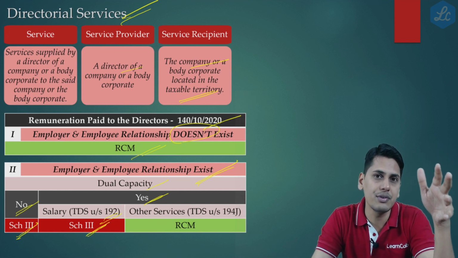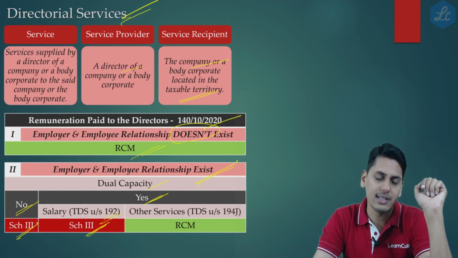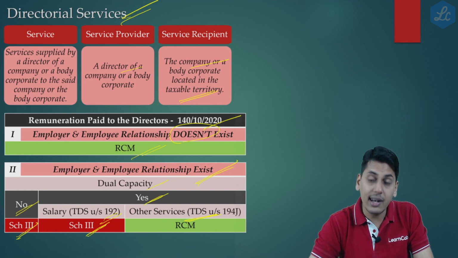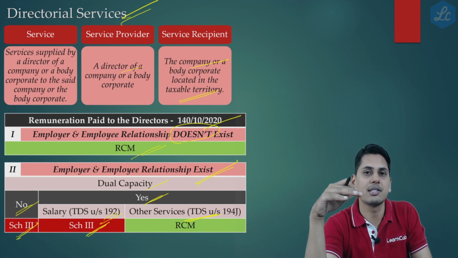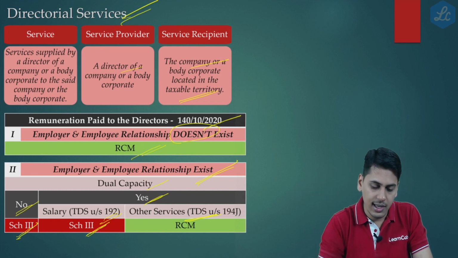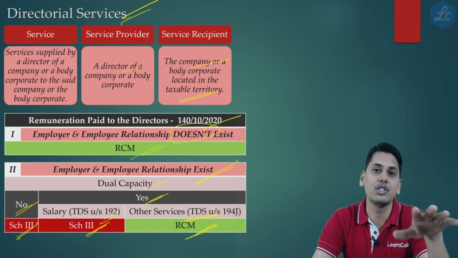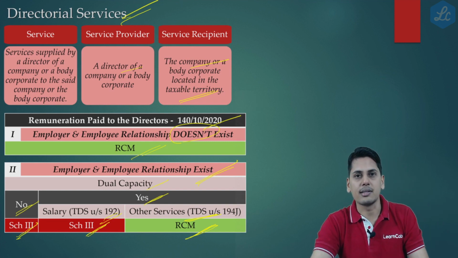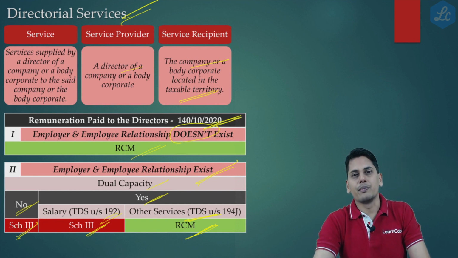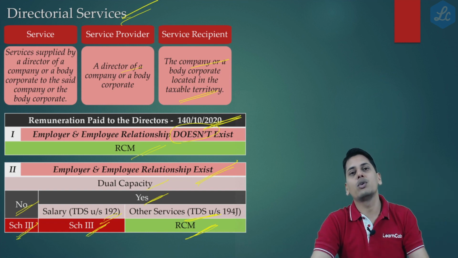For other services which he is rendering not in the capacity of employee of the organization, if the TDS, let's suppose, is being deducted under section 194J for professional services which are being provided, then that is not a Schedule 3 transaction. It would get taxed under reverse charge mechanism. The company needs to pay GST under reverse charge mechanism. So friends, what is this circular trying to tell you? The circular is trying to tell you whatever is the remuneration which is paid to the director.